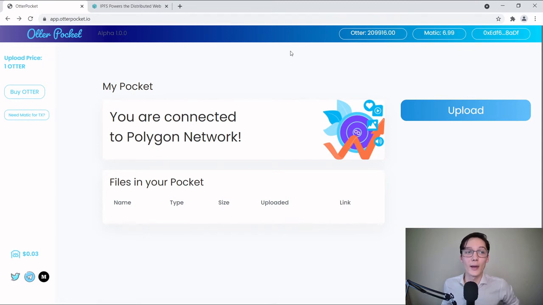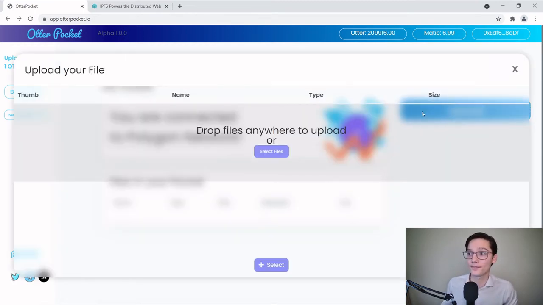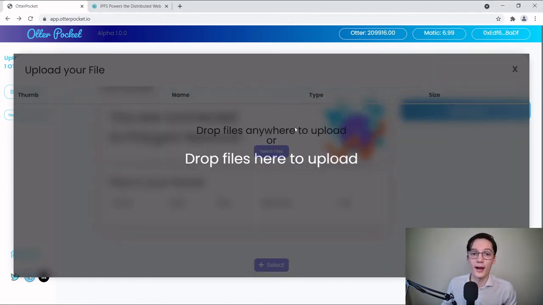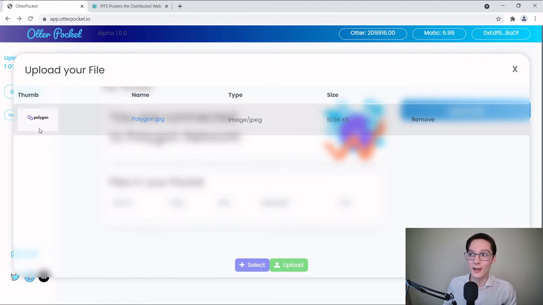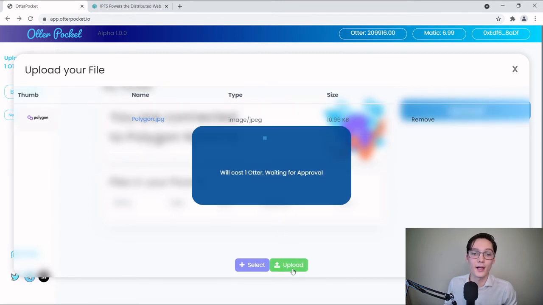So how can we upload something? Well, let's hit this big blue button, upload. And we're going to drop a file in here. So I'm going to drop a file right here. You can see the little thumbnail is Polygon. We're going to hit upload. We see other stuff like the size, the type. I'm going to hit upload.